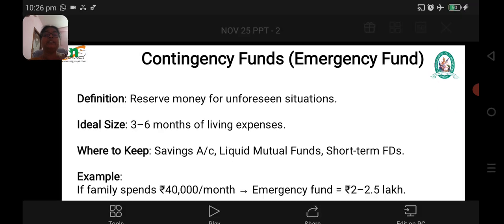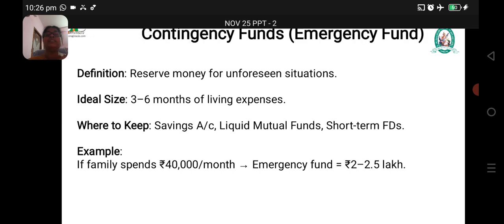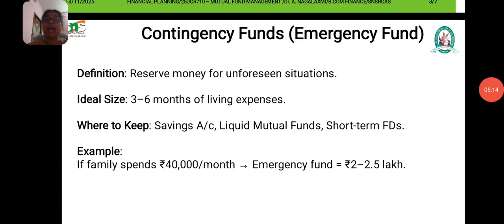Now we are going to see contingency fund. What is meant by contingency fund? We know contingency means in order to meet the unexpected situations. That is the emergency fund. So contingency fund means an emergency fund that acts as a financial cushion for our life.